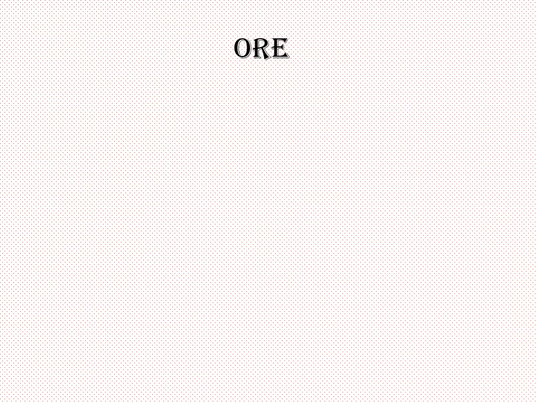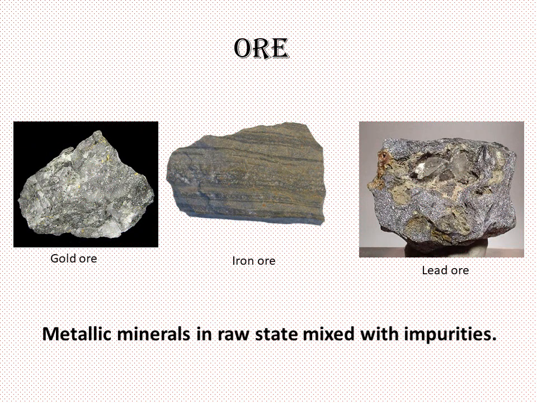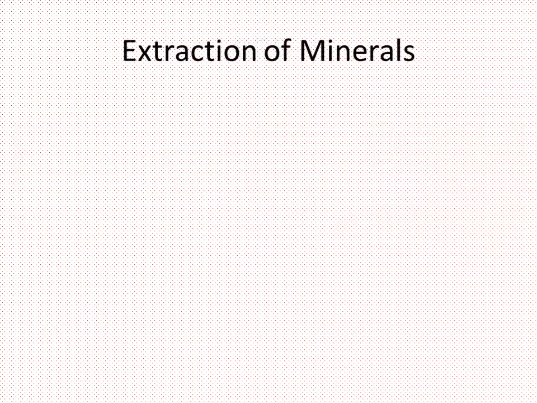What is ore? Ore is a natural rock or sediment that contains one or more valuable minerals, typically metals, that can be mined, treated and sold at a profit. Ore is extracted from the earth through mining and treated or refined, often via smelting. The extraction of minerals means the extraction of ore. Ore is further refined to get mineral or metal.